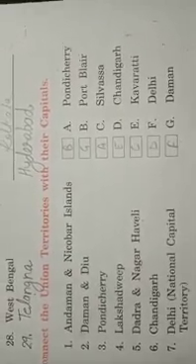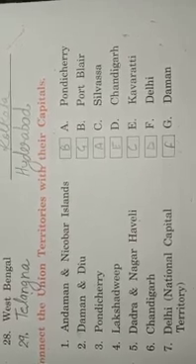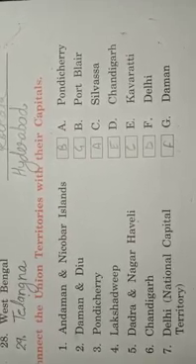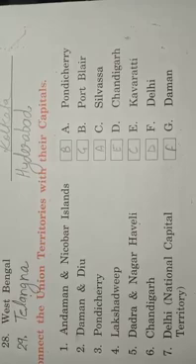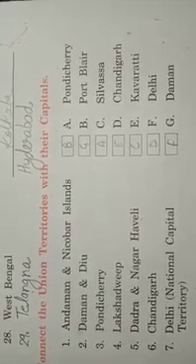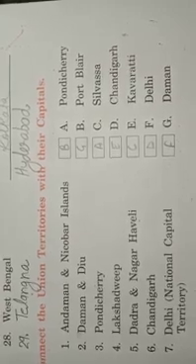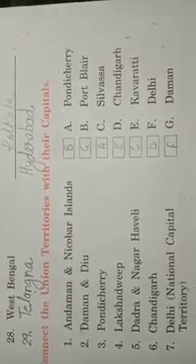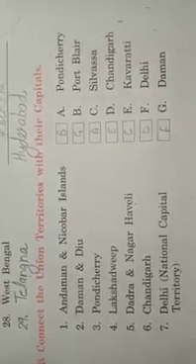6 is Chandigarh. Chandigarh comes in Union Territories category. Its answer is Chandigarh. Chandigarh itself is its capital. Delhi, National Capital Territory. Delhi is also its capital.